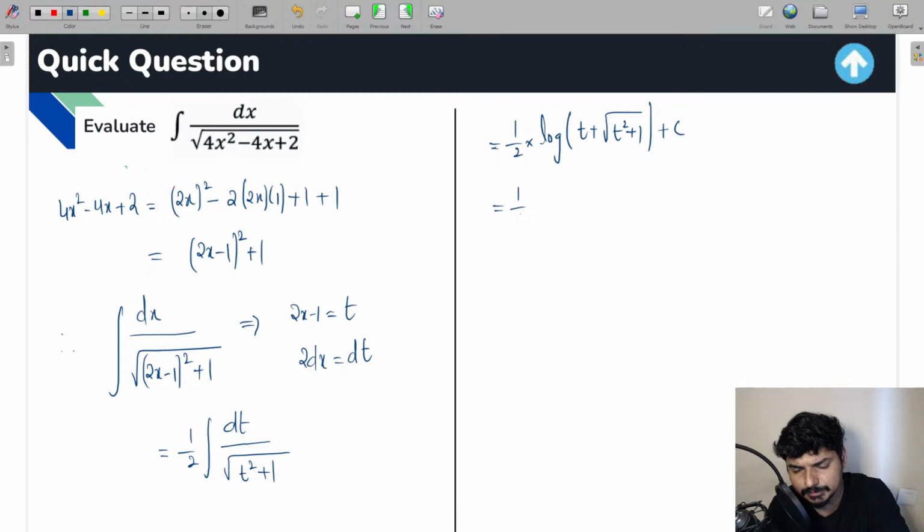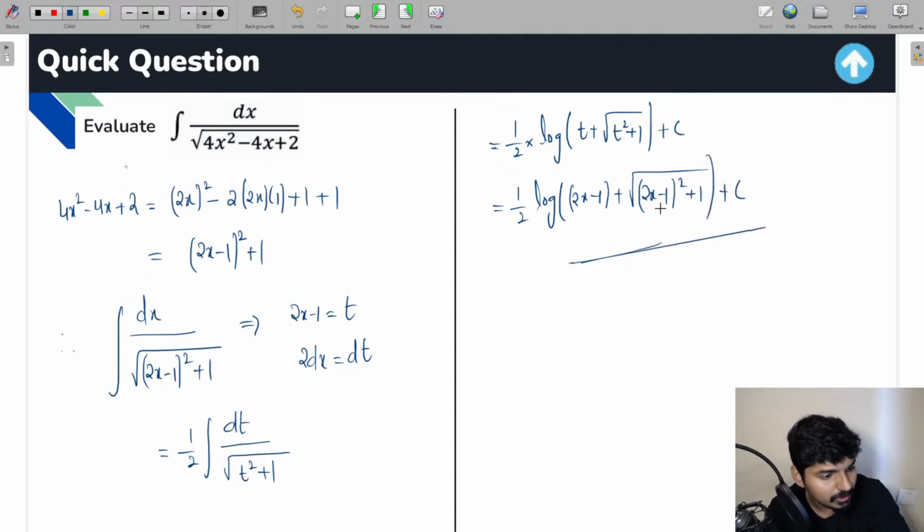If you write this in terms of x, writing t in terms of x, I'll get 1 by 2 log of 2x minus 1 plus under root of 2x minus 1 whole square plus 1, plus c. This is the solution you are going to get in this case, everyone. I hope this is clear for all the students, and this is not for class 10th. This is basically for class 11th and 12th students, not for 10th class students. I hope this question is clear for all the students out there.